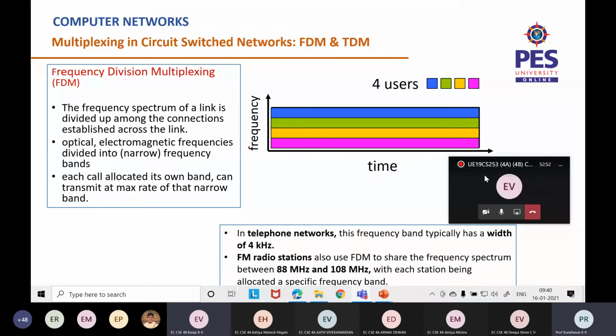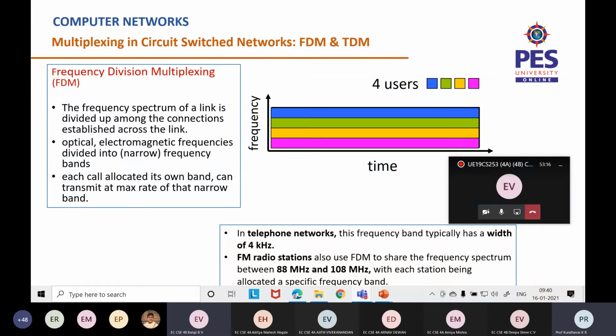In a telephone network, this frequency band is typically with a width of 4 kilohertz. When it comes to radio stations, the frequency band will fall between 88 megahertz to 108 megahertz. So basically, you can implement this circuit switched network in two ways, FDM or TDM.